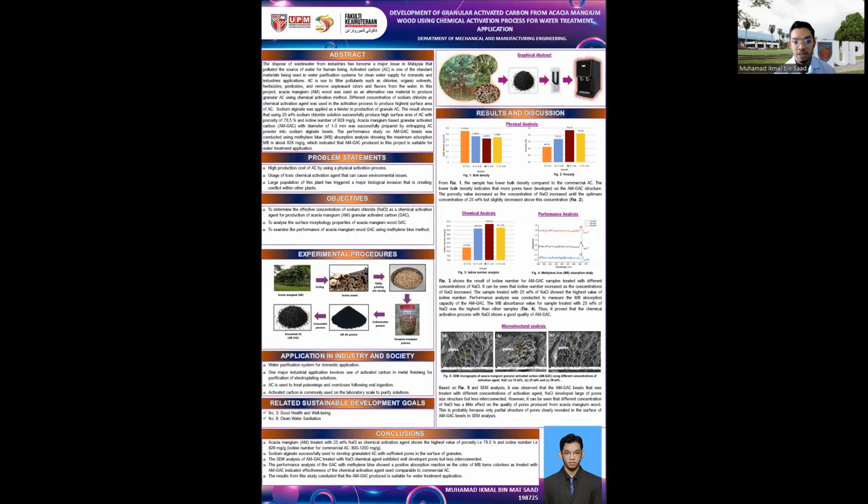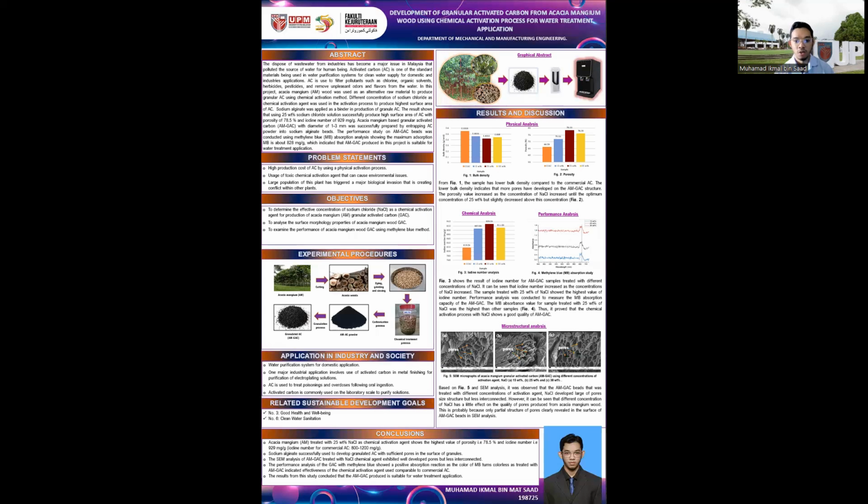For the application of activated carbon in industry and society, there are some applications, which are the domestic application for water purification systems. It is also used in industrial applications for metal finishing to purify the electroplating solution. It is also used for treating poisoning and overdose following oral ingestion, and lastly, at laboratory scale to purify solutions. This project is also related to the Sustainable Development Goals, which are Goal number 3, good health and well-being, and Goal number 6, clean water and sanitation.